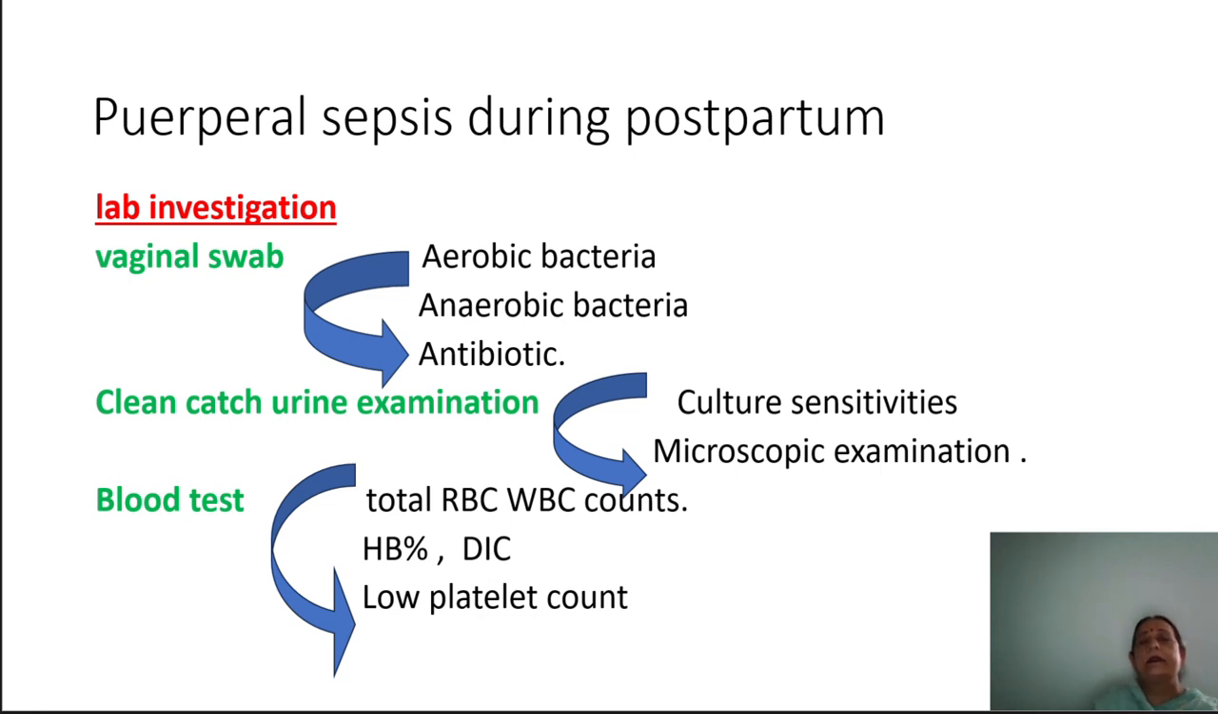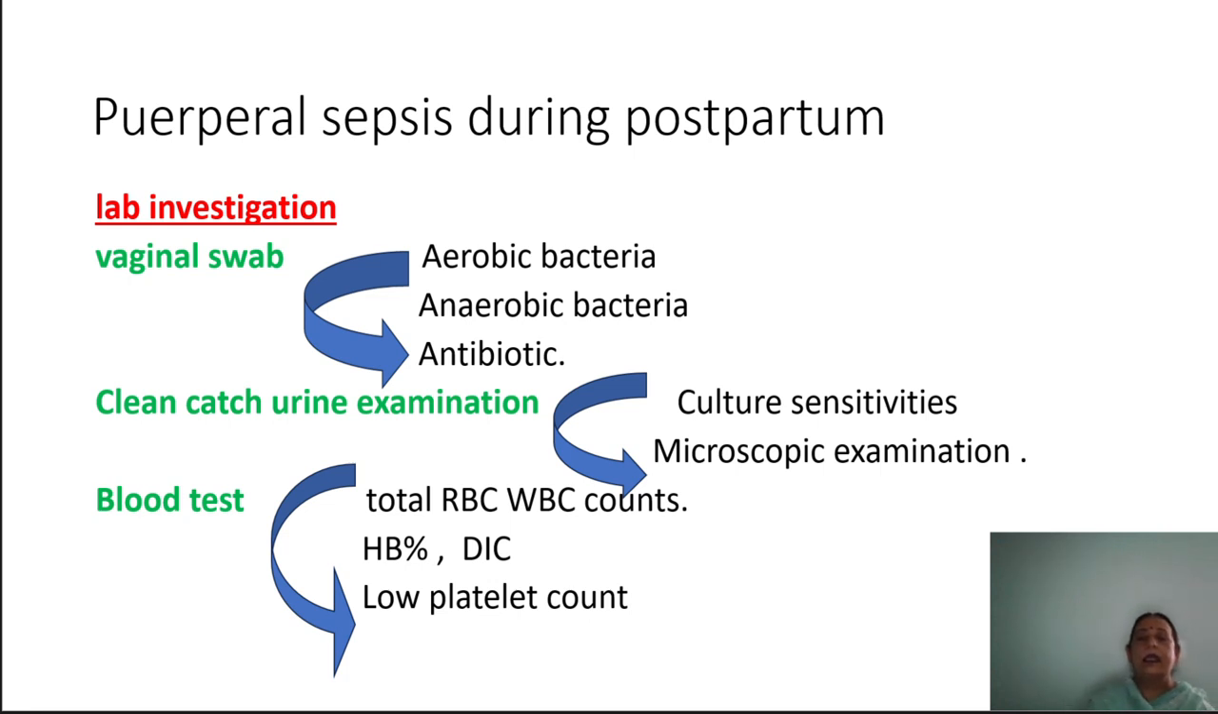Next one is the lab investigation. We will send some samples to the lab to know the type of bacteria. First we will send the vaginal swab, in which we see whether the organism is aerobic or anaerobic, present in the presence of oxygen or surviving in the absence of oxygen, and which antibiotic is sensitive to the particular organism. Then a clean catch urine examination should be done for culture sensitivity and microscopy examination. In culture sensitivity, we know which drug is used to kill the microorganism, and in microscopy, which microorganism is present in the urine.